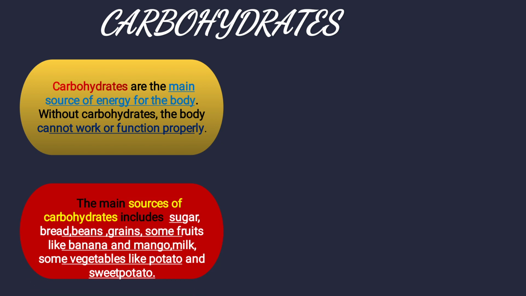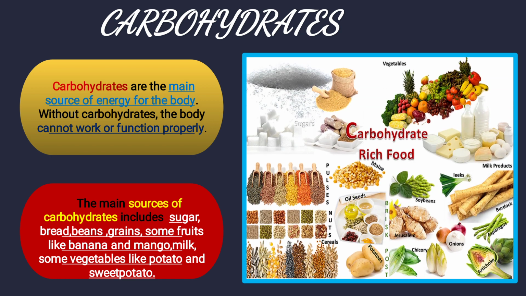Let's see what the sources are. Sugar, bread, beans, grains, some fruits like banana and mango, milk, and vegetables like potato and sweet potato are the various sources from where we'll get carbohydrates. So when we consume these foods, we will get energy for our body. Here are the various sources of carbohydrates.